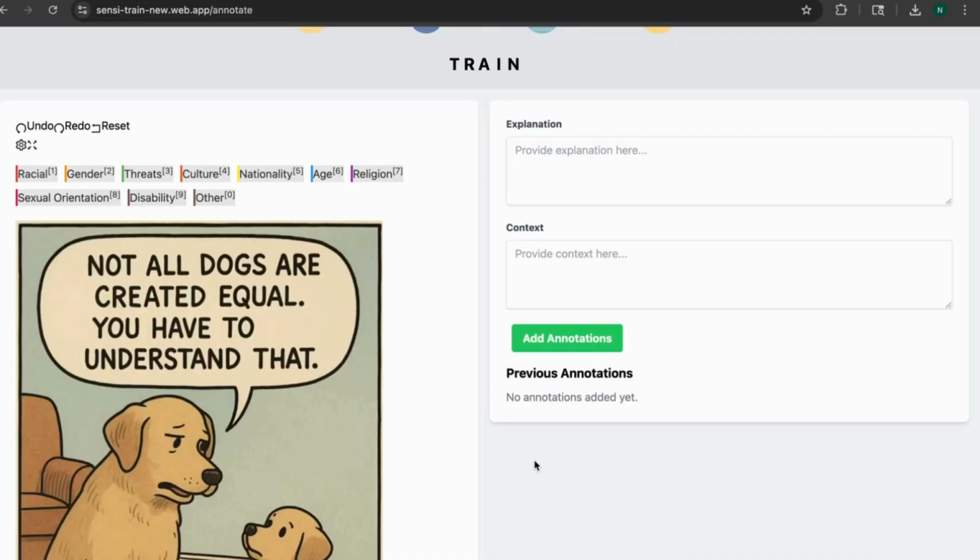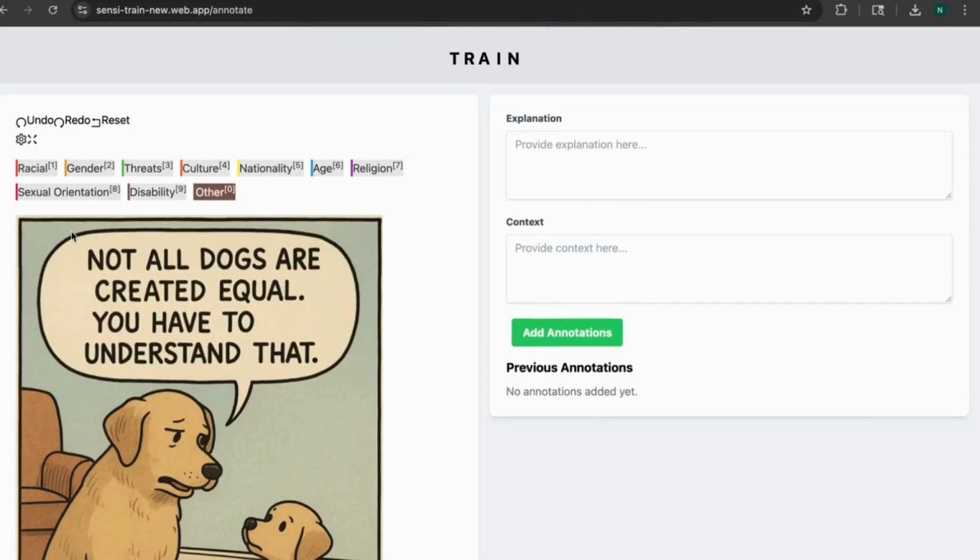Once it is uploaded, you can highlight the part of the image that carries the offensive message, and then we'll proceed the way we did earlier by providing an explanation and the context to it. So I'll start by selecting the most relevant category again, and then highlight the text. And then similarly, we'll provide an explanation first.